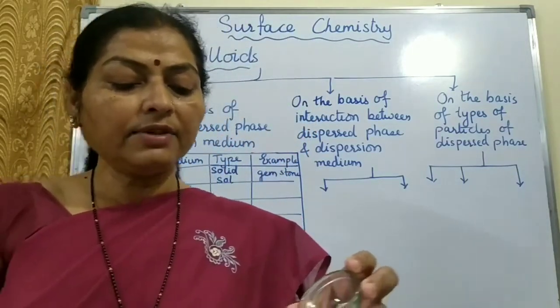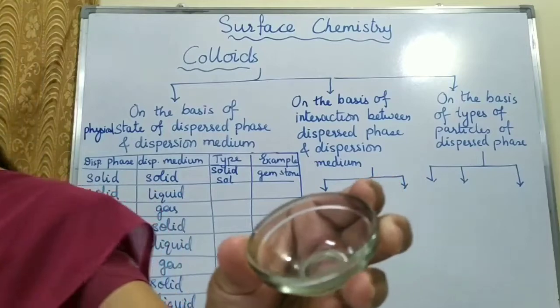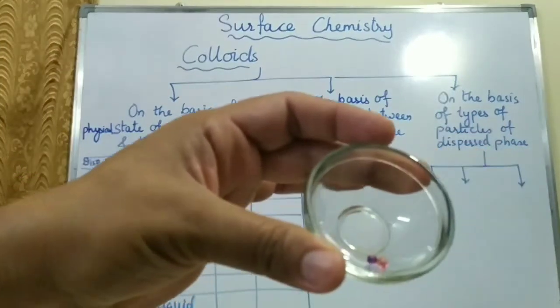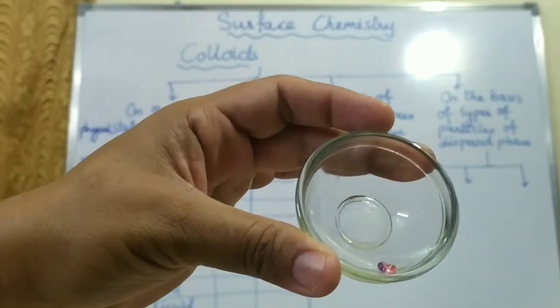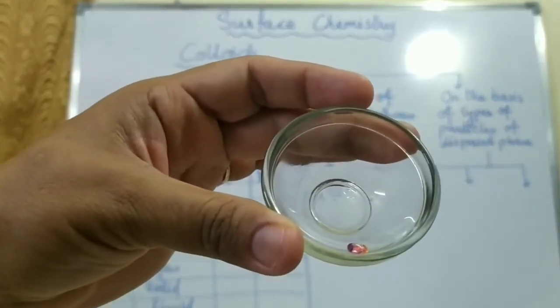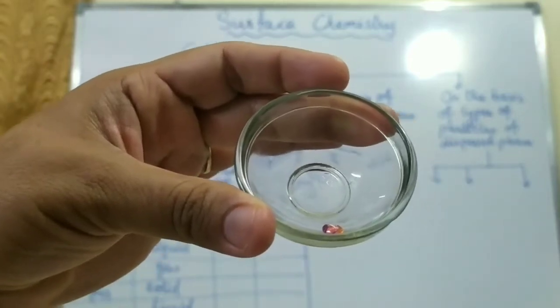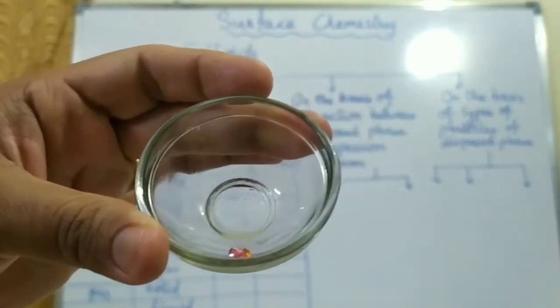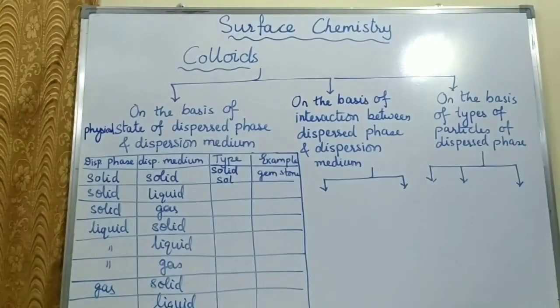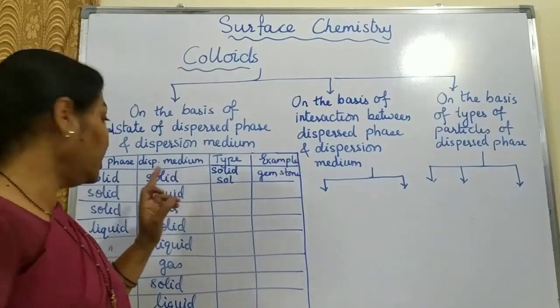So here I have some gemstones with me. You can have a closer look. There are some gemstones in this bowl. Okay, so such type of gemstones, they are example of solid sol. We'll call it as a solid sol. A combination of solid in solid.